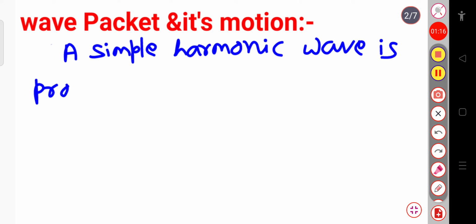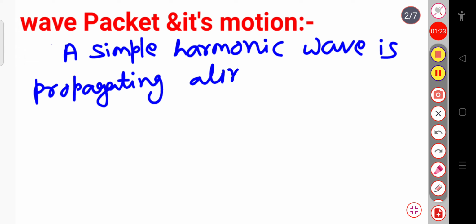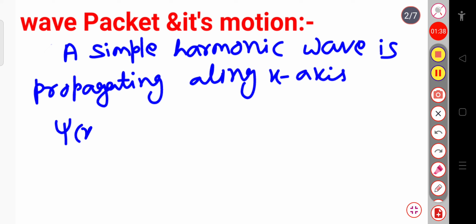Suppose we are considering it is propagating along the positive x-axis. Then we can represent this as, suppose I am writing this psi. Psi means I am representing a single wave, that is this function as psi, and it is a function of position as well as time.